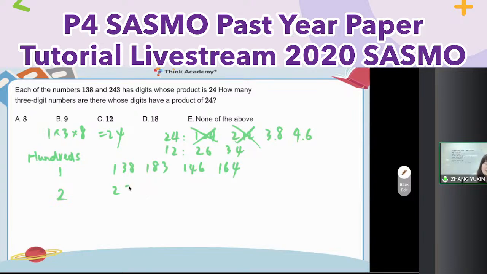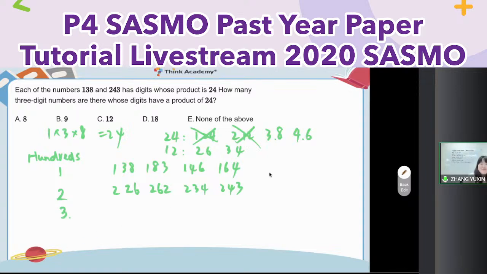Right. 2, 2, 6. 2, 6, 2. And then 2, 3, 4. 2, 4, 3. So pay attention. Sometimes the question tells you, in this question, each digit only appears 1 time in the 3-digit number. That means 2, 2, 6 cannot be written here. So when you do the questions, please label the keywords. In this question, no more special requirement. So we can write down 2, 2, 6 and 2, 6, 2. Okay, let me see the next one.